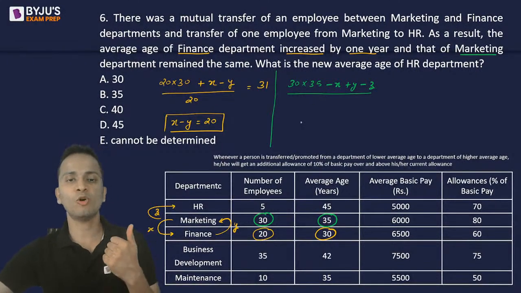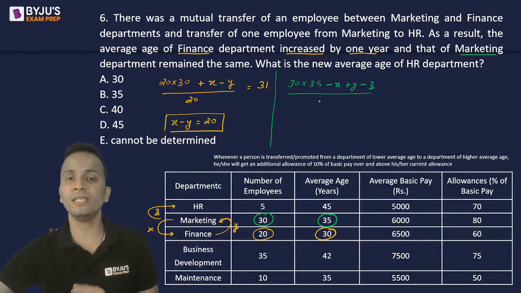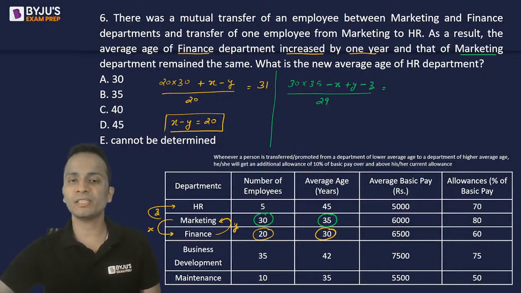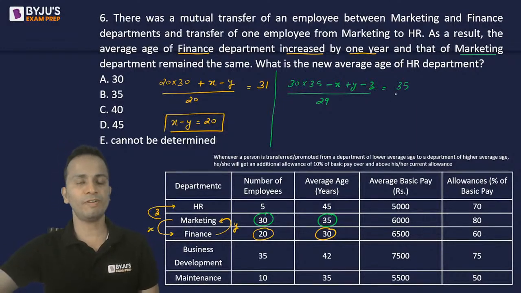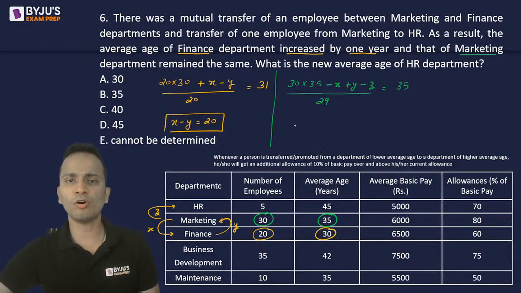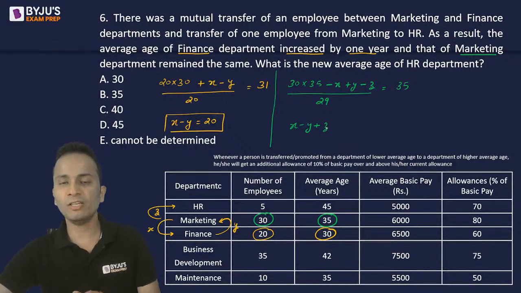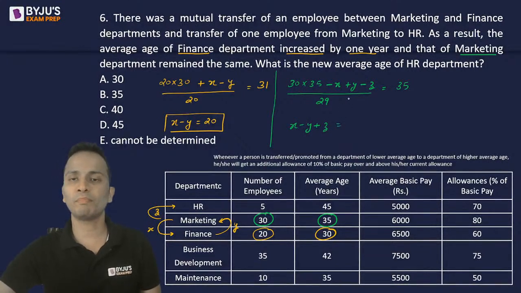Originally the number of employees was 30. Now it will become 29, and the average remained the same, that means it remained 35. Okay, fine. So from here I can say that the value of x minus y plus z is equal to 35.